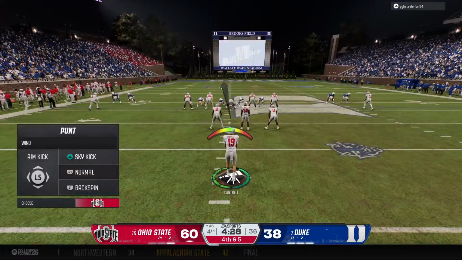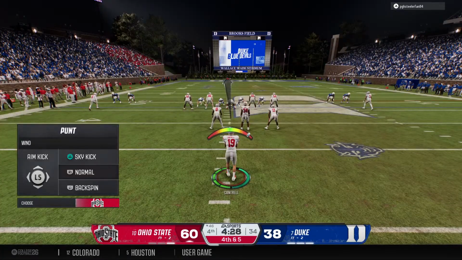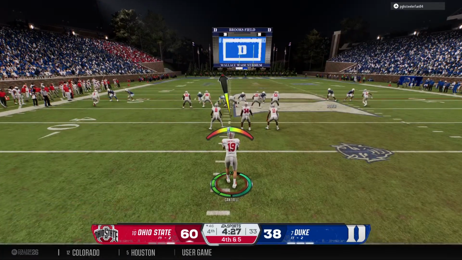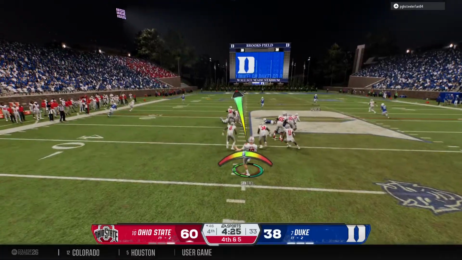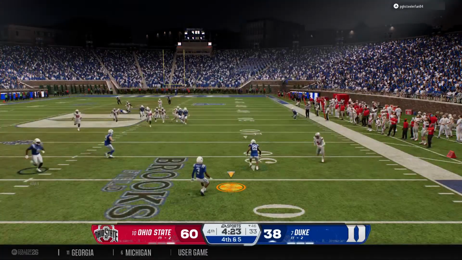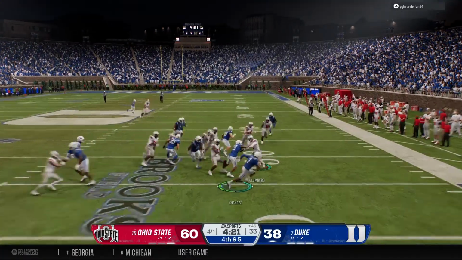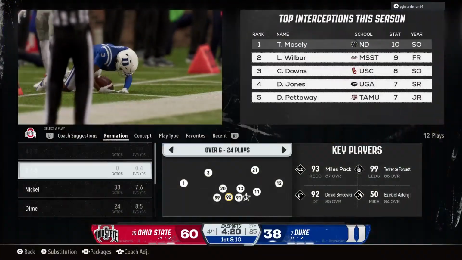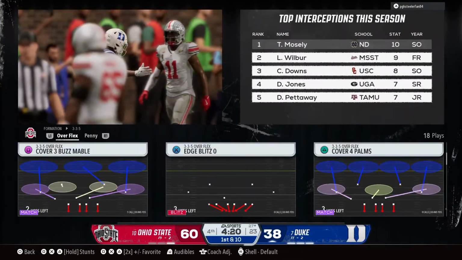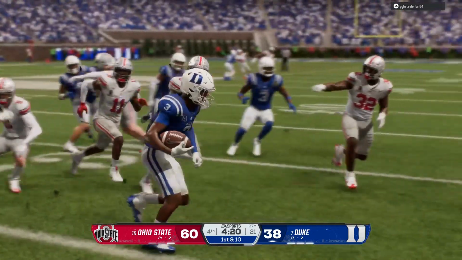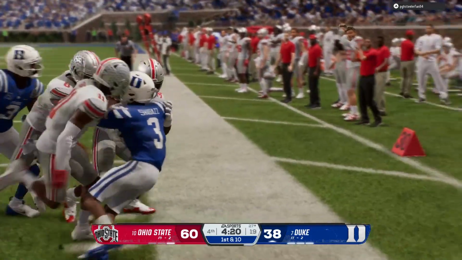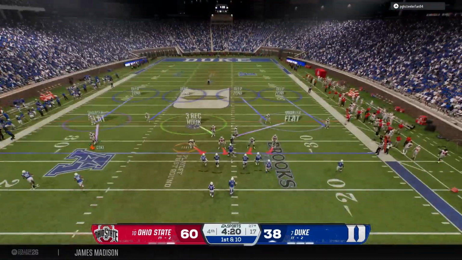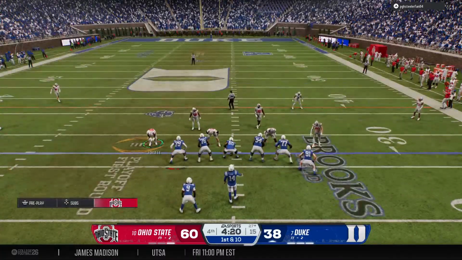The Buckeyes bring their punt team onto the field. He's on to boot it away now. Not the way he wanted to kick it. And he's going to get run out of bounds after a small pickup on the return. Duke's offense heads back out onto the field now.